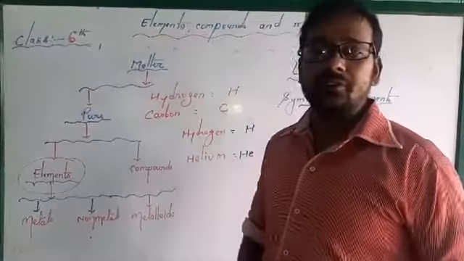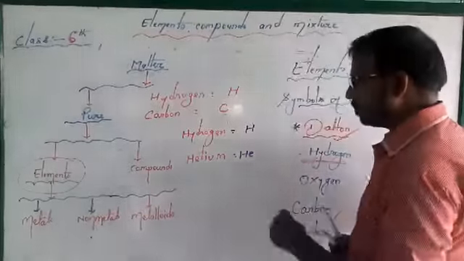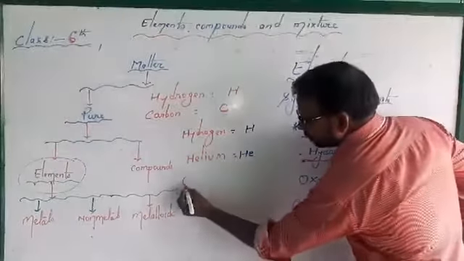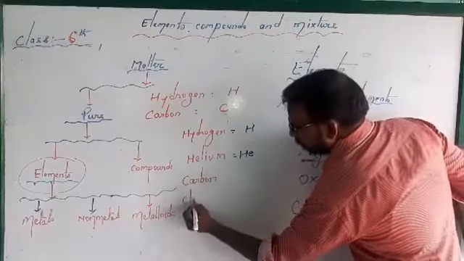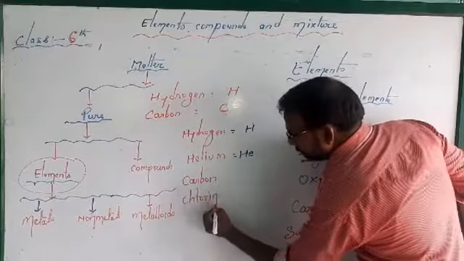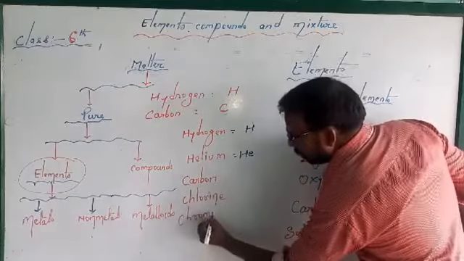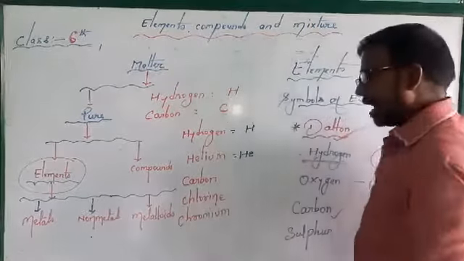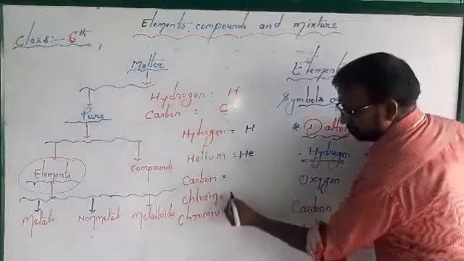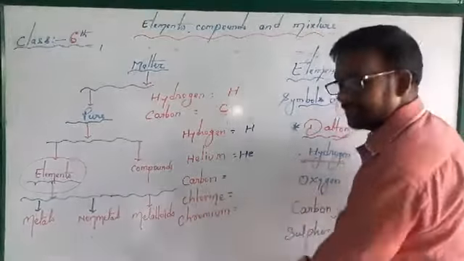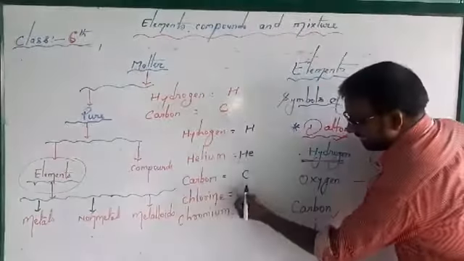And in this way we can represent elements. Again, I am going to give some examples: carbon, chlorine, chromium. These elements start with the same alphabet, right?